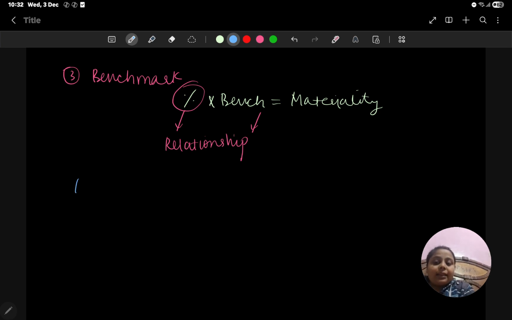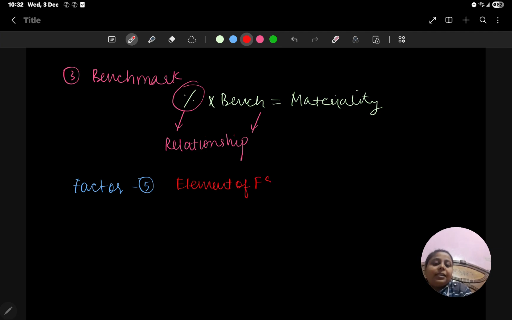Now the other point is the factors affecting the benchmark. There are five factors, and I am learning them as a sequence. I'll tell you the sequence; it's your wish whether you want to use my sequence or learn as per your convenience. The first point is understanding the elements of the financial statement, so every point is connected to elements. First, an element can be volatile.